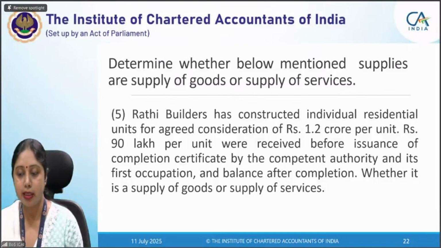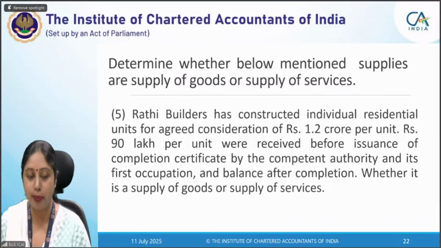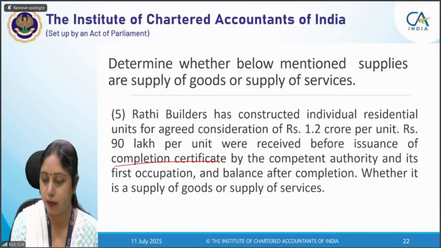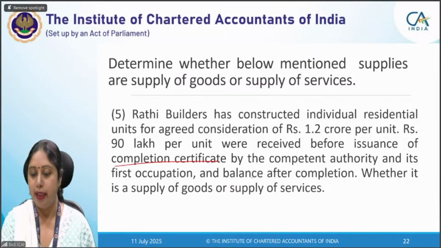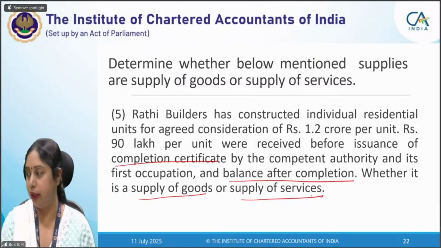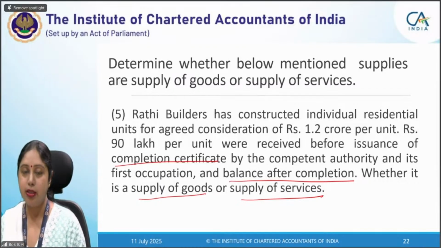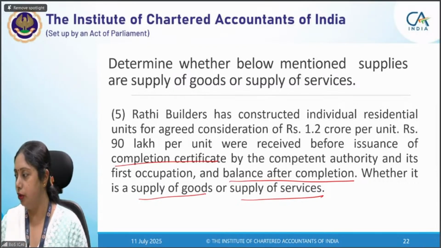Rathi Builders has constructed individual residential units for an agreed consideration of 1.2 crores per unit. 90 lakhs per unit were received before issuance of the completion certificate, and the balance is received after completion. Now, whether it is a supply of goods or supply of services? Quickly in the chat box, please mention the answers. This question has some point in it which you should know.